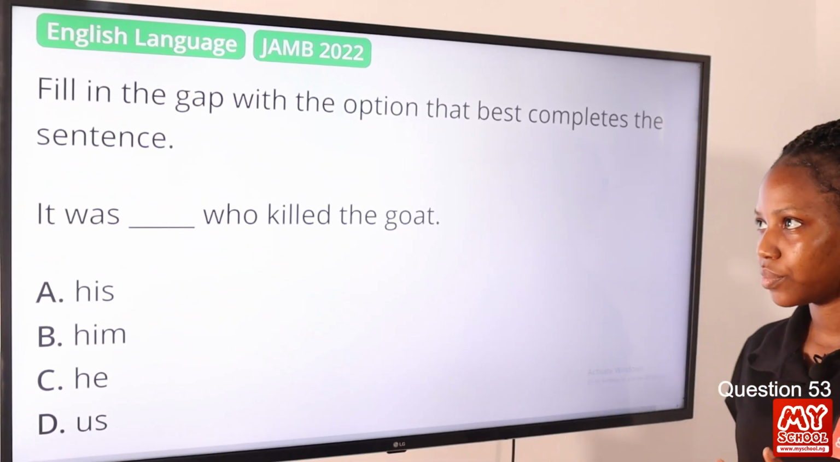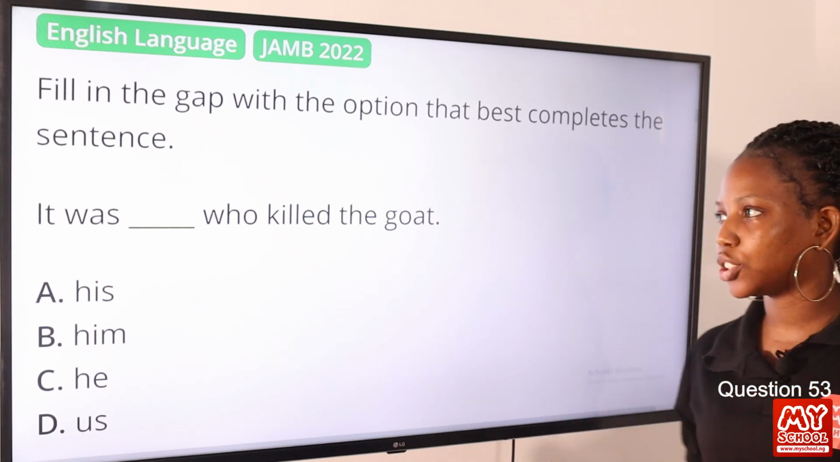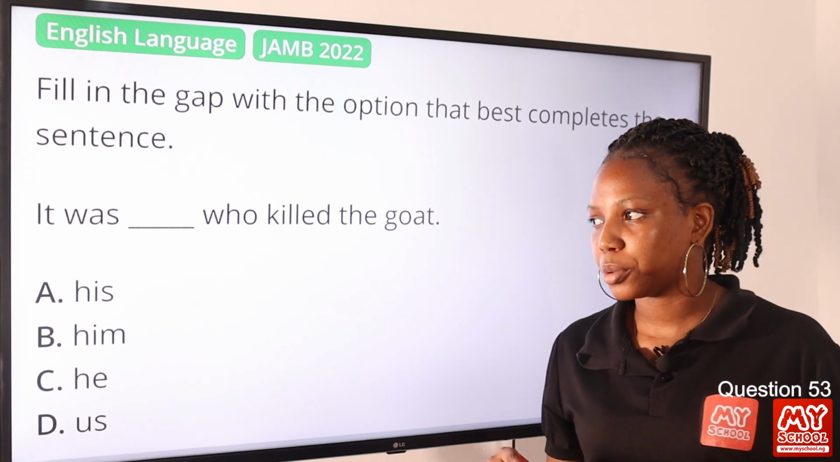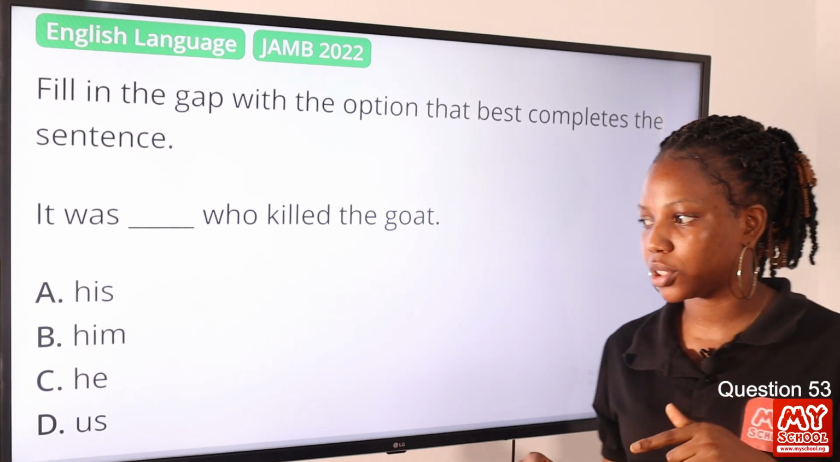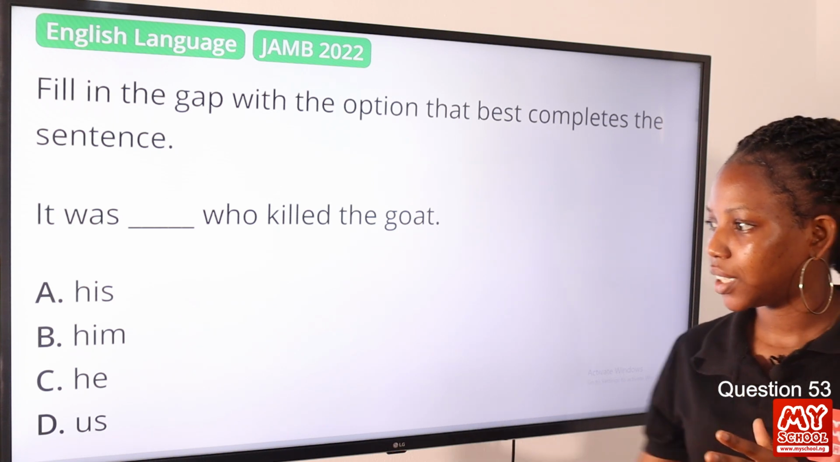Question 53. Fill in the gap with the option that best completes the sentence. It was dash who killed the goats. Option A, his, option B, him, option C, he, option D, us. The answer to this question is he.